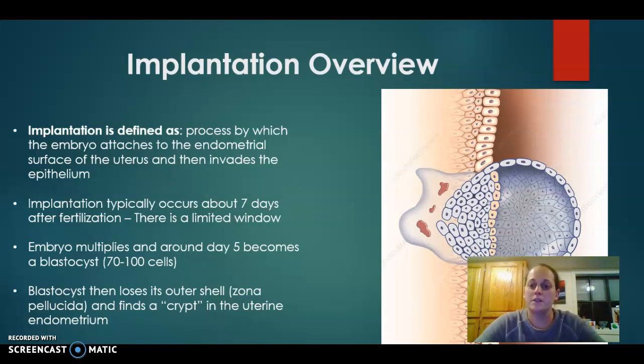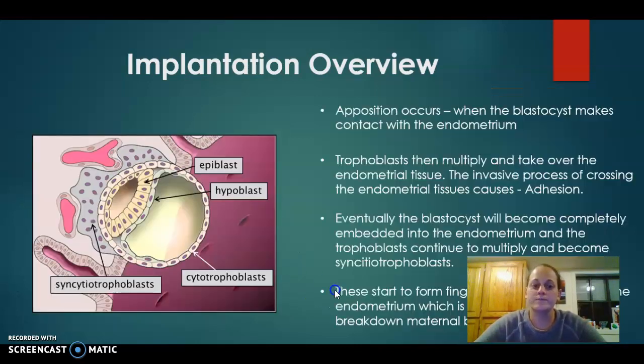A crypt is basically a little fold in the uterine endometrium where it will receive the blastocyst after it loses that shell. At this point it is called apposition: when the blastocyst makes contact with the endometrium, that uterine wall.